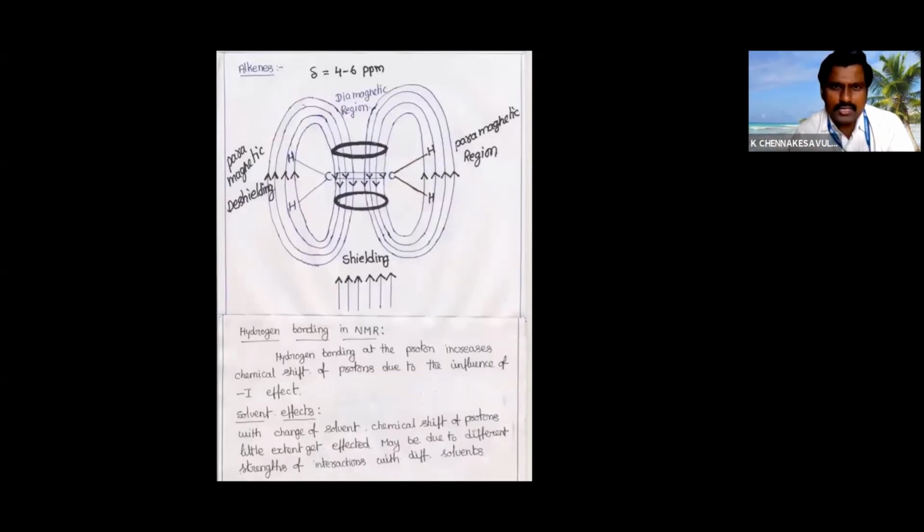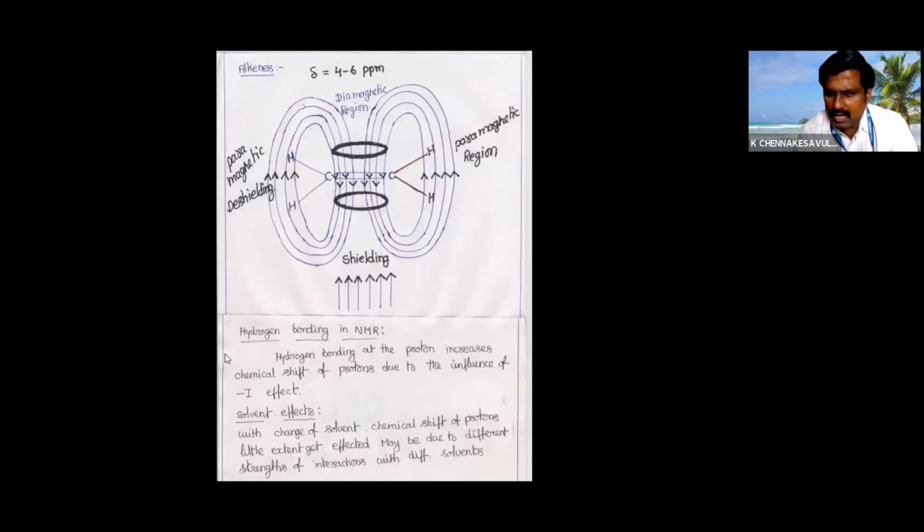See that alkenes orient in that fashion, and these 4 protons come in the paramagnetic or de-shielded region, and that's why we get higher chemical shift values.